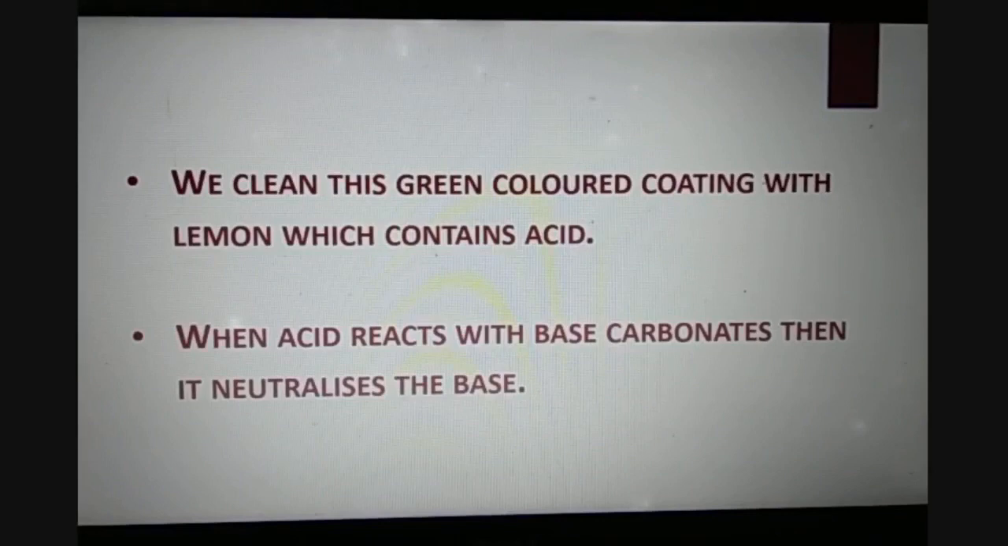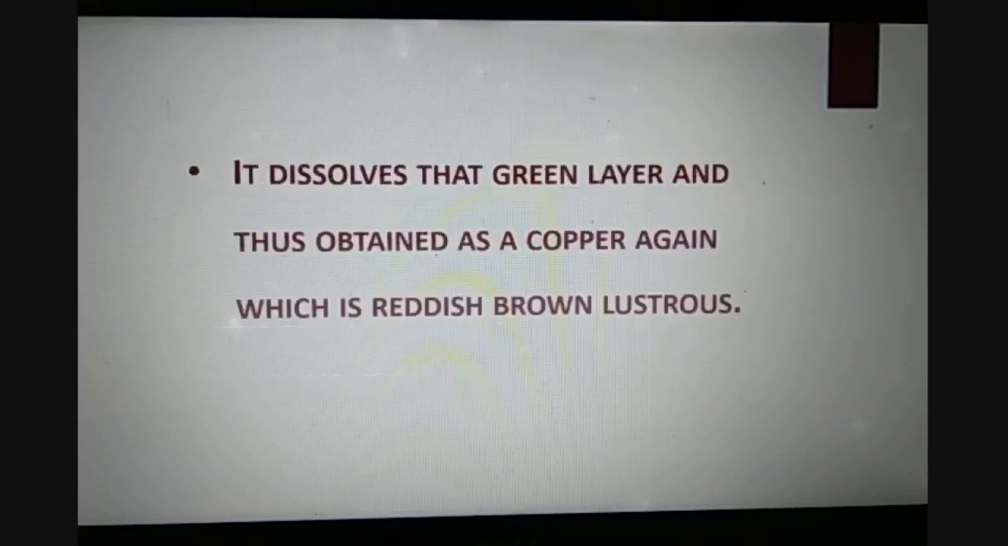When we clean the green colored coating with lemon juice, which contains acid, the acid reacts with the base, that is the carbonate, and neutralizes it, and a salt is formed. So it goes away with the water and hence the vessel is cleaned. It dissolves the green layer and thus we obtain copper again, which is reddish brown and lustrous.